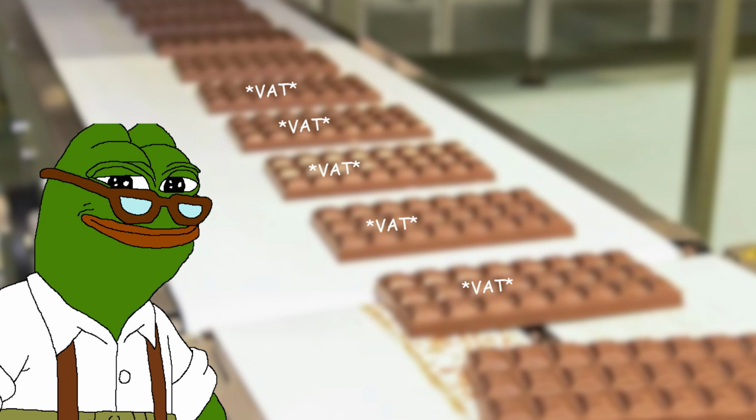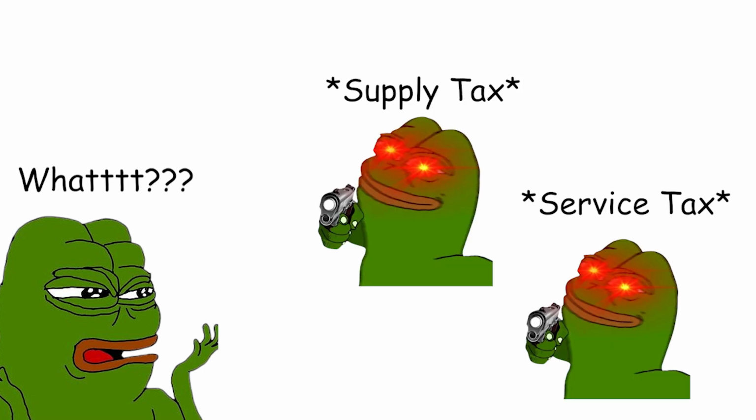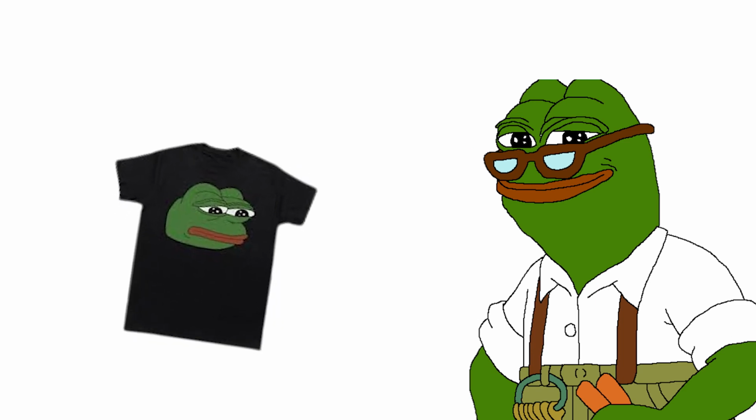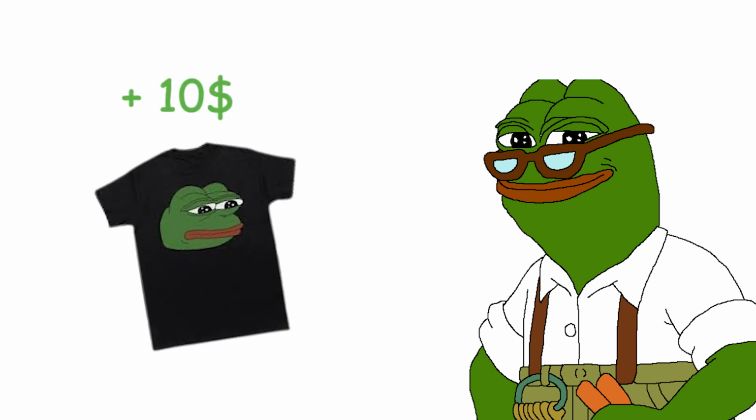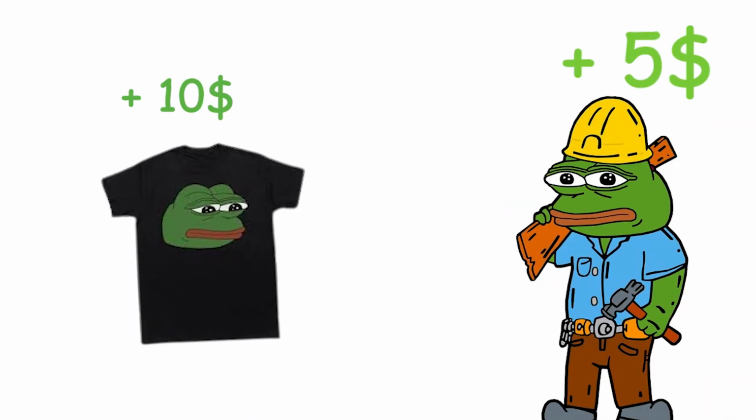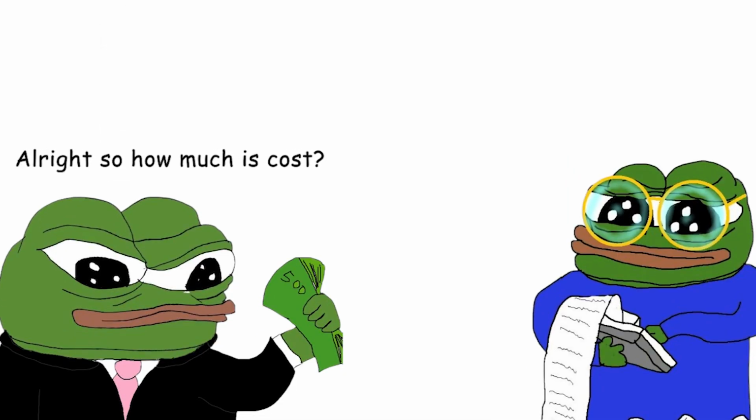VAT tax is the added value at each stage of production, not the total price. Businesses collect and remit the difference between VAT paid on supplies and VAT charged to customers. Example, a shirt with $10 in materials and $5 value-added labor might have $1 VAT on materials and $0.50 VAT on labor for a total VAT of $1.50.